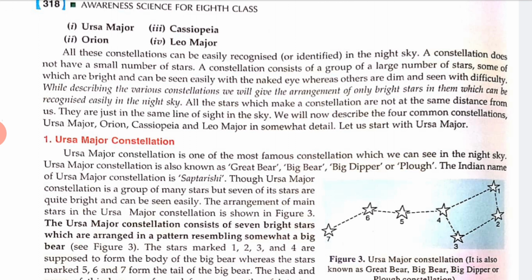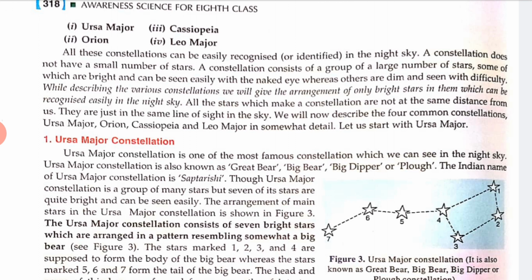While describing the various constellations, we will give the arrangement of only bright stars in them, which can be recognized easily in the night sky. All the stars which make a constellation are not at the same distance from us. They just appear to be along the same line in the sky.